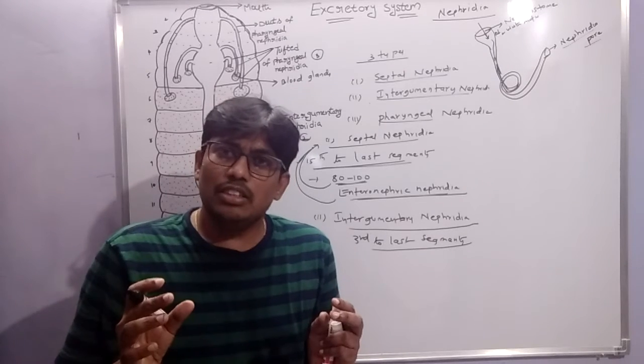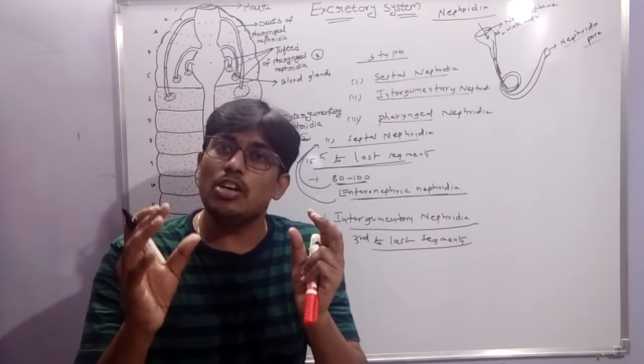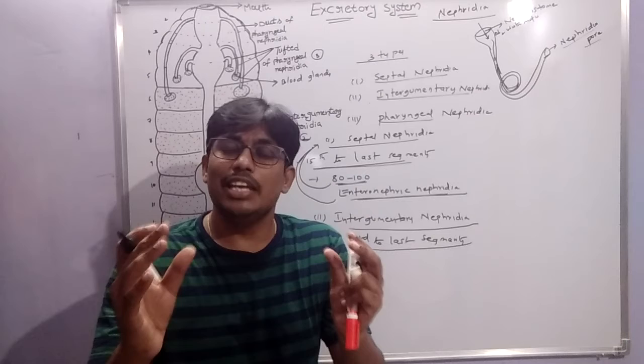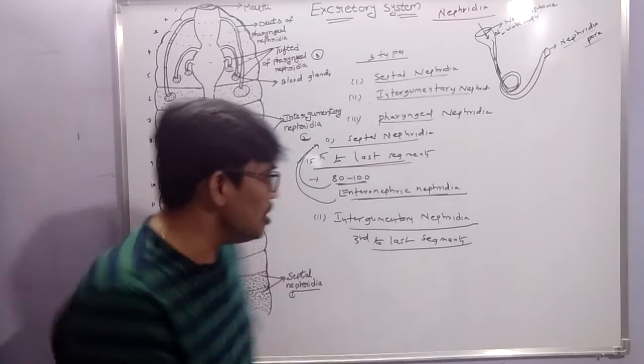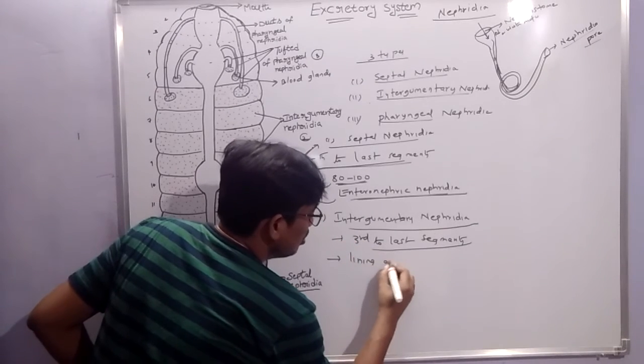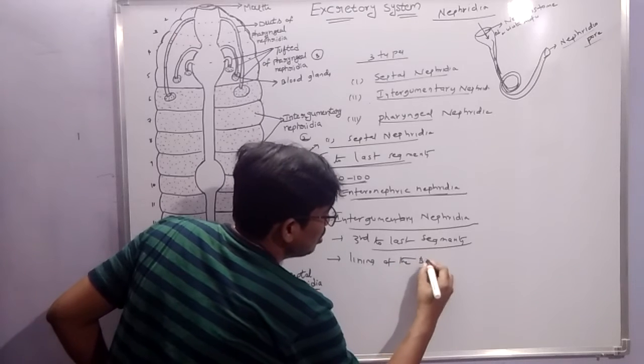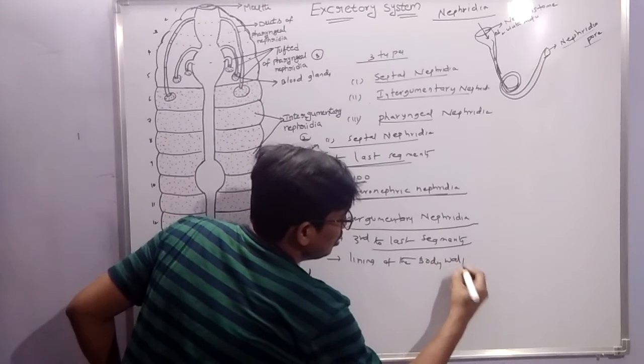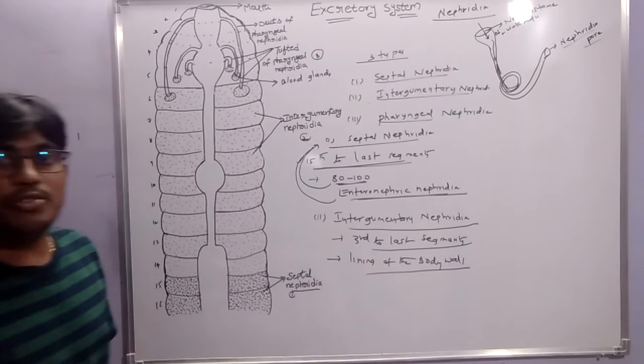Integumentary nephridia are attached to the lining of the body wall, the lining of the skin.